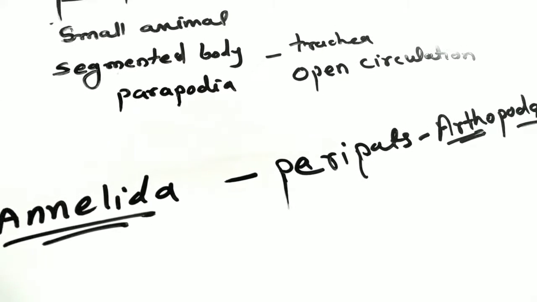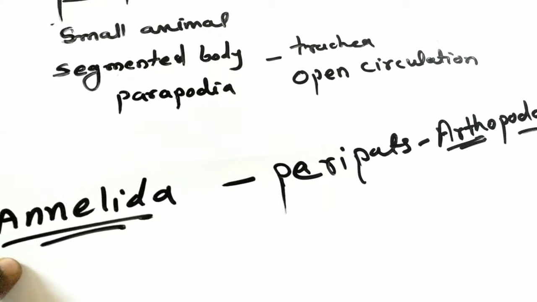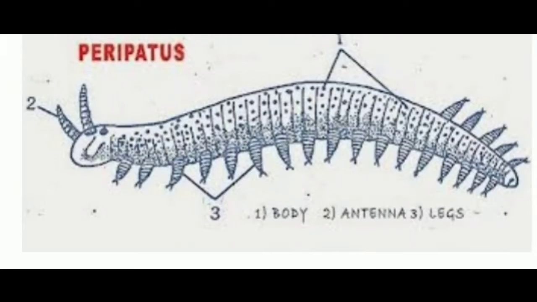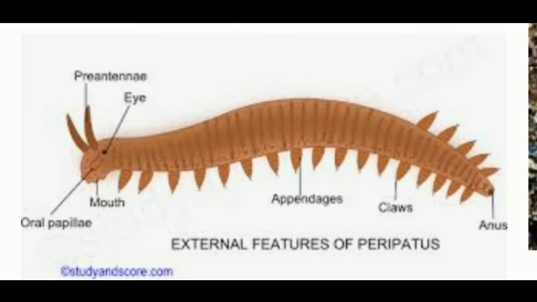Peripatus is considered a connecting link between Annelida and Arthropoda. In this image, we can clearly see the body segments, legs and antenna. See, this is a picture from our textbook. We can see many legs of peripatus, that is parapodia.